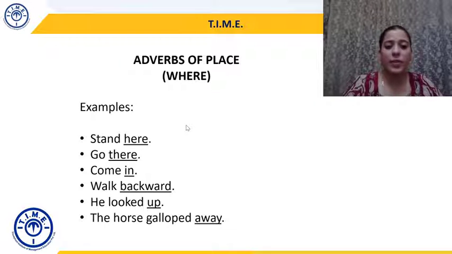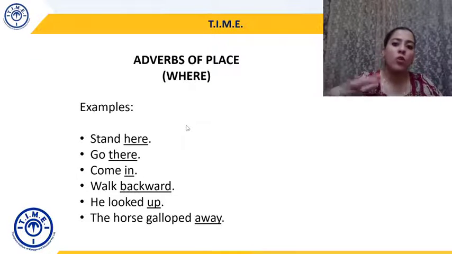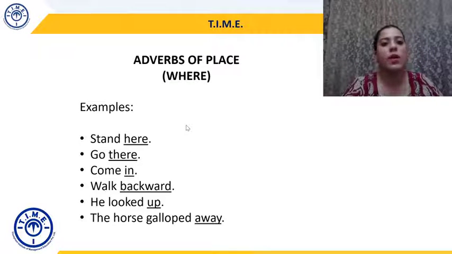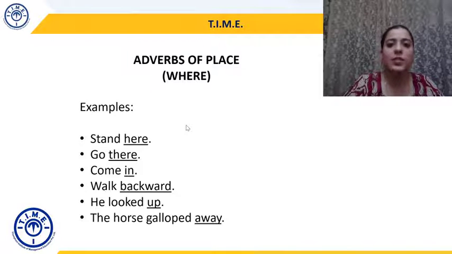The horse galloped away. Galloped is to run very fast. The horse galloped away. Where did the horse gallop? He galloped or it galloped far away. Away also becomes an adverb of place. So adverbs of place will answer the question where is the action or where is the situation actually happening.